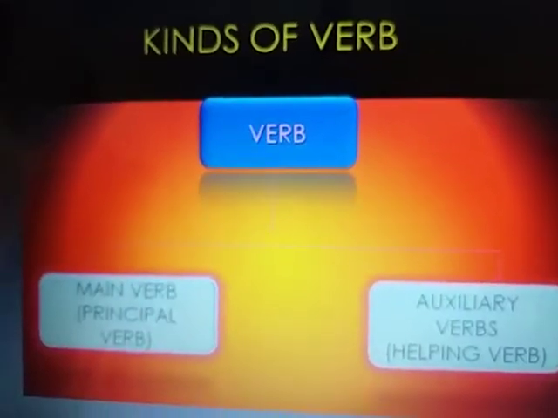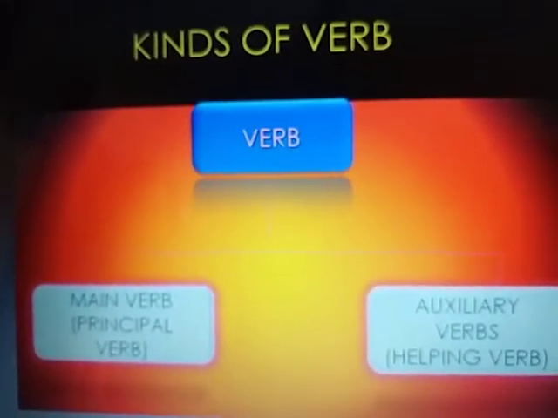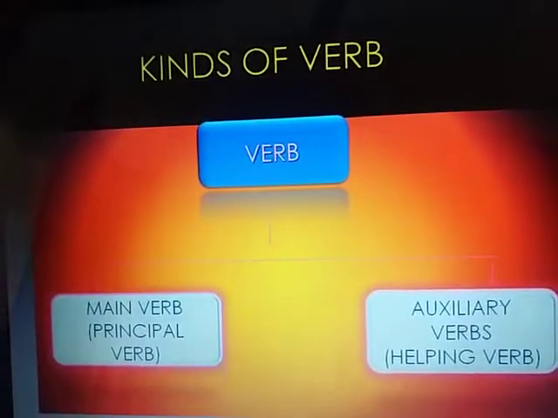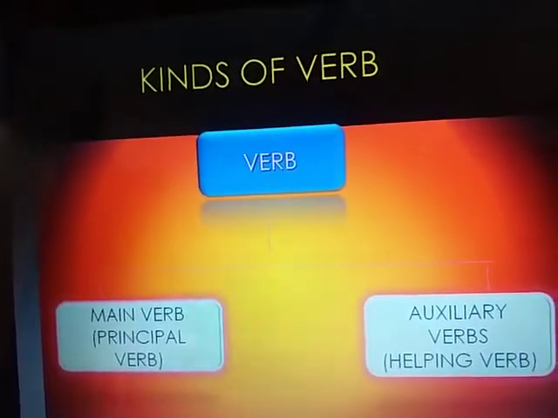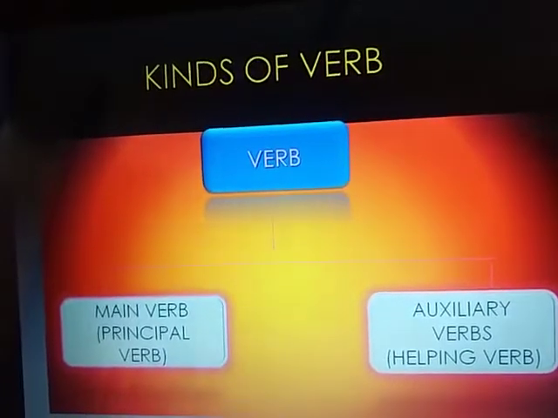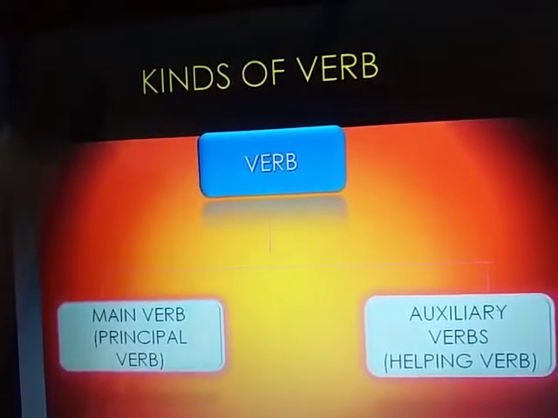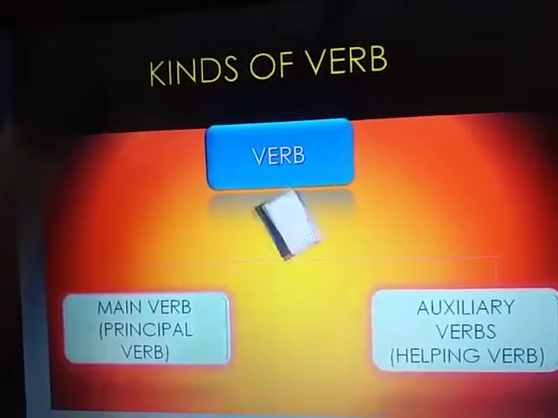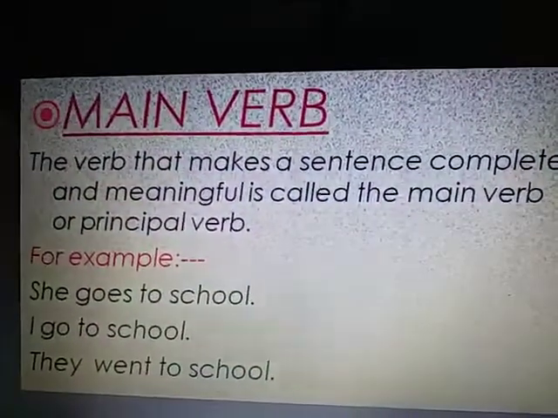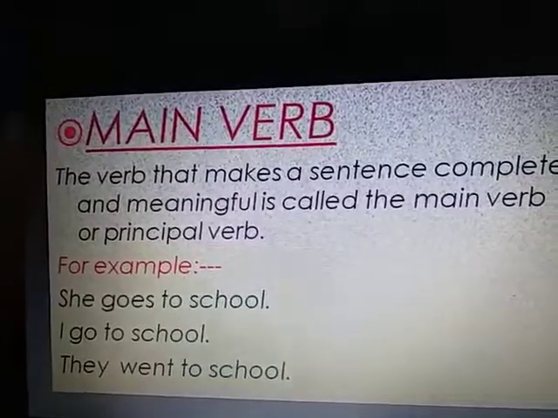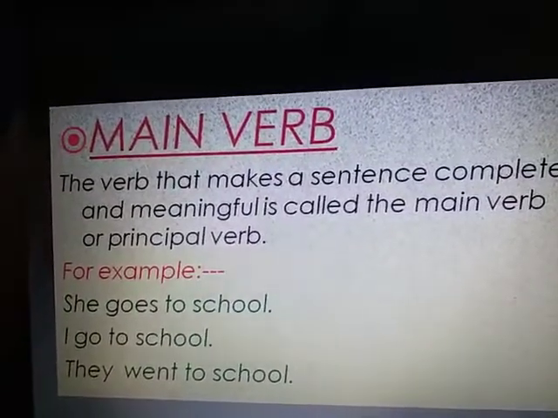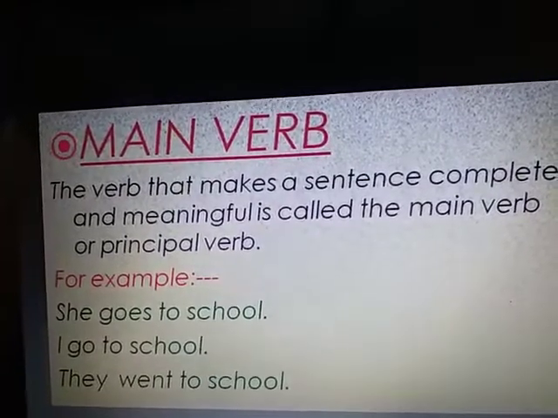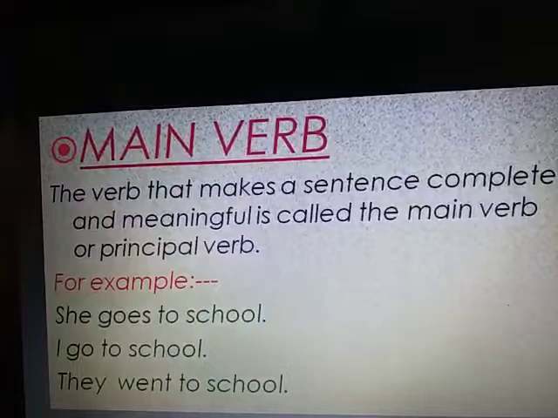Kinds of verb. Mainly verb is divided into two parts: main verb and auxiliary verbs. Main verb is also known as principal verb and auxiliary verb is also known as helping verb. Main verb. Some verbs make the sentences complete and meaningful, and some other verbs help these verbs make a complete and meaningful sentence.